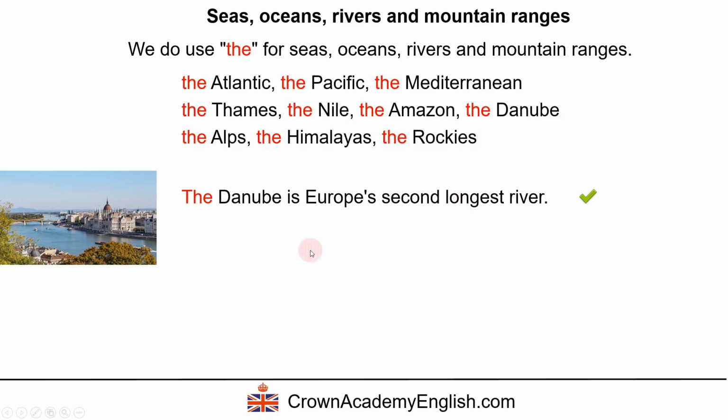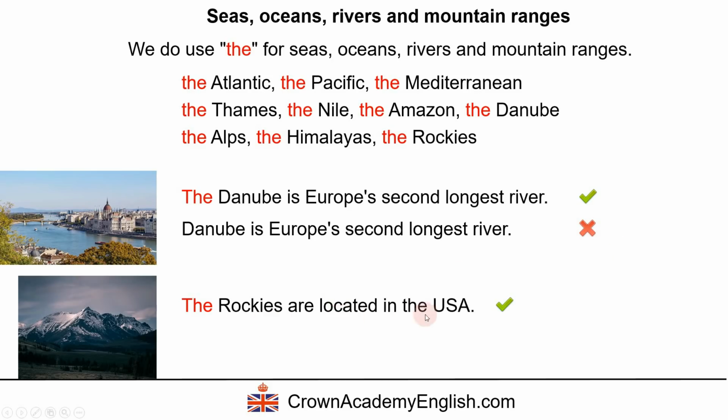Example. The Danube is Europe's second longest river. So notice that we use the before it. And this is wrong. Danube is Europe's second longest river. That is incorrect. The Rockies are located in the USA. This is correct. But Rockies are located in the USA. This is wrong, because we must have the word the before it.